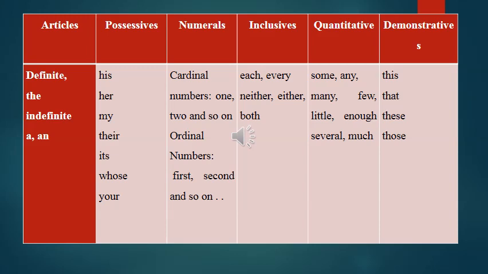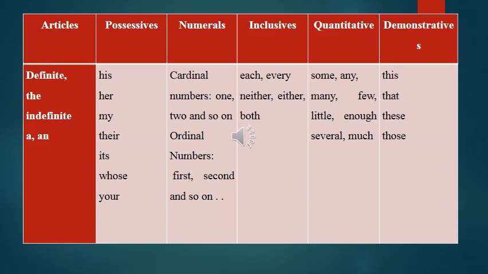Then the possessives: his, her, my, their, its, whose, your. Here you have to keep this in mind: this its does not have an apostrophe. That means there is no apostrophe after the t.